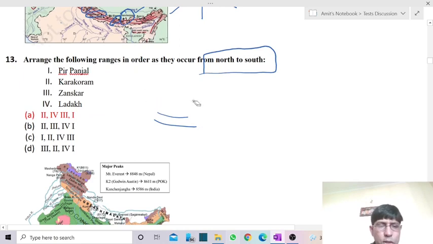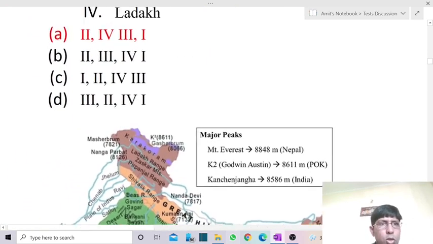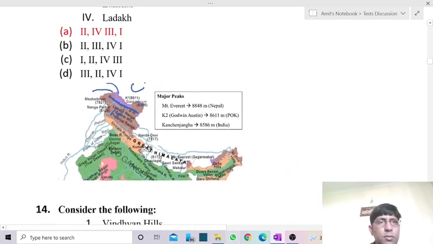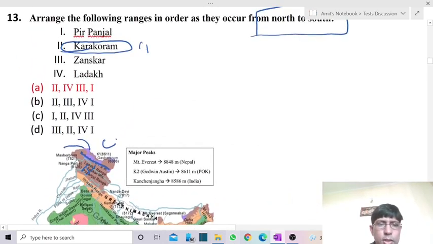The northernmost range is Karakoram range. See this part. There we have the Karakoram range. This Karakoram range forms the boundary between India and China, or the Tibet region, and India and Afghanistan also in case of Karakoram. So it forms the northernmost mountain range of India. It is Karakoram range. Fine.